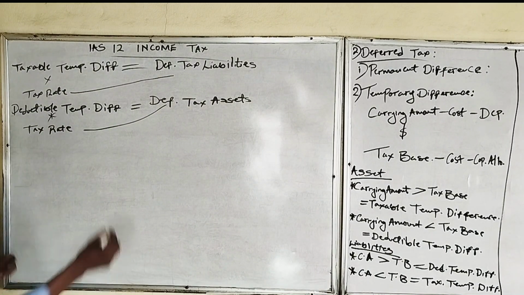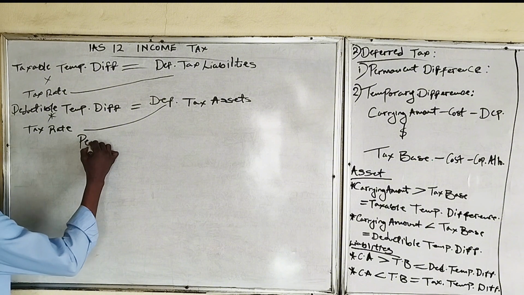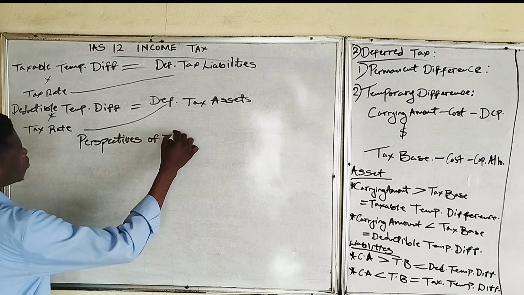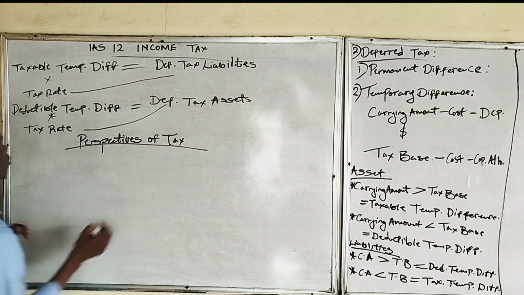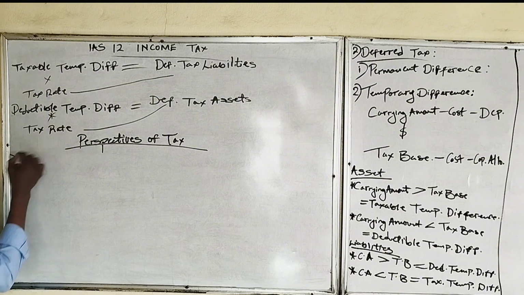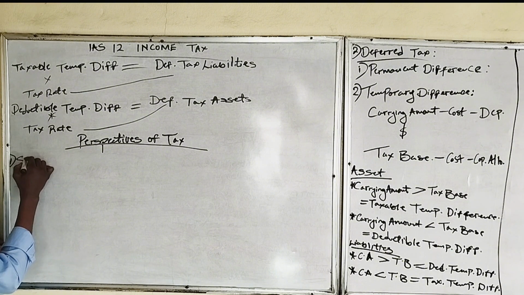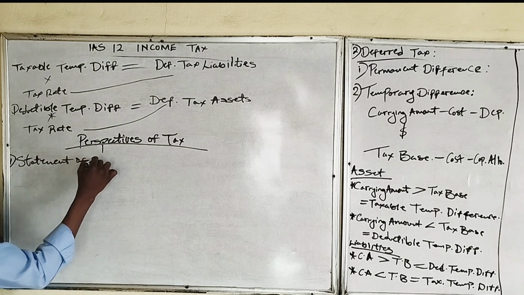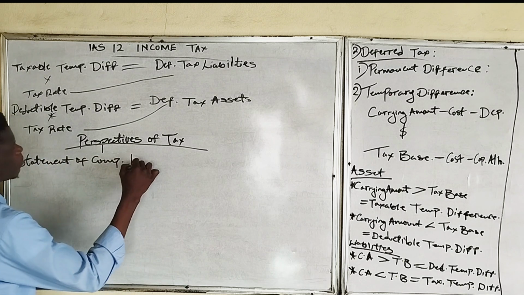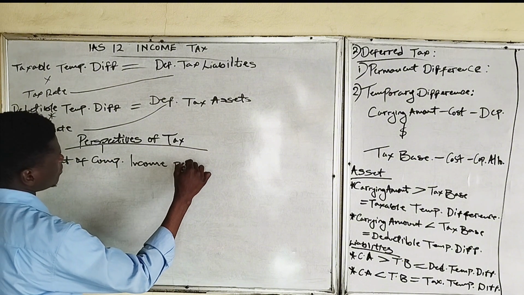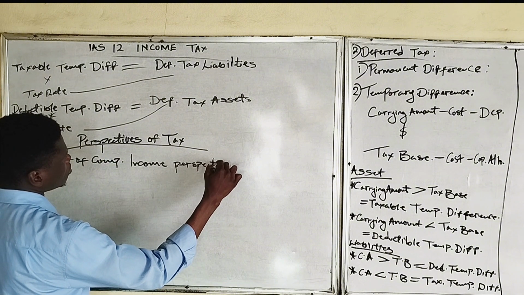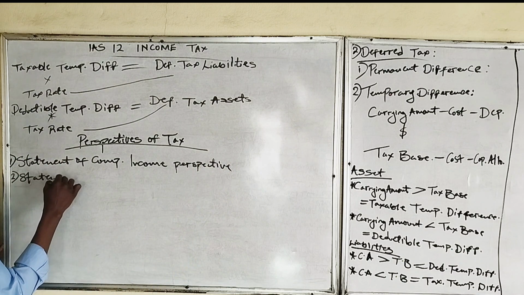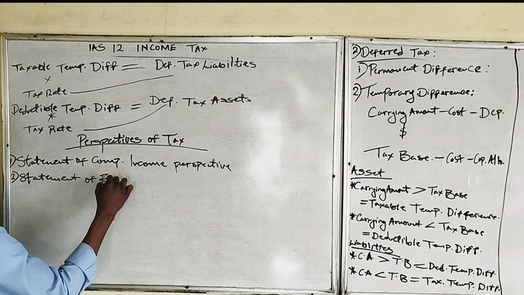So another thing to look at is the perspective of tax. One is the statement of comprehensive income perspective, and secondly is the statement of financial position perspective.